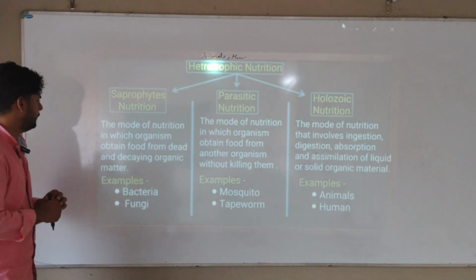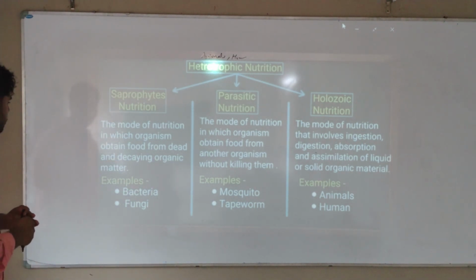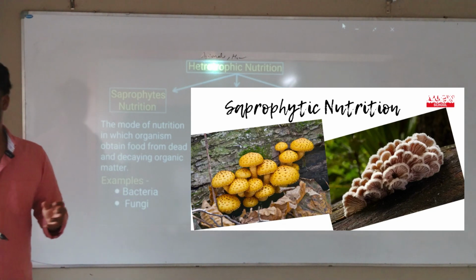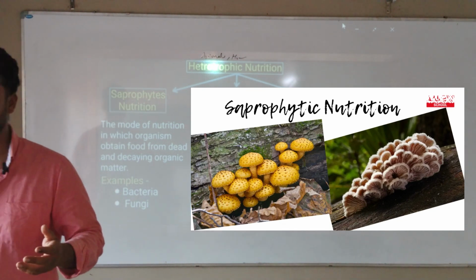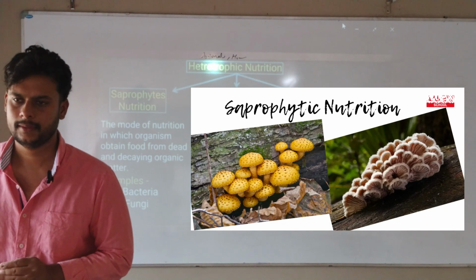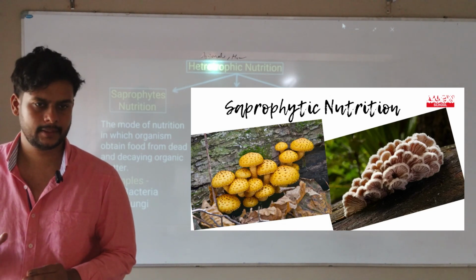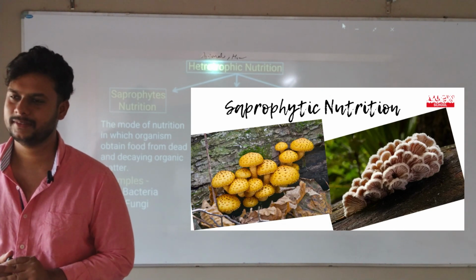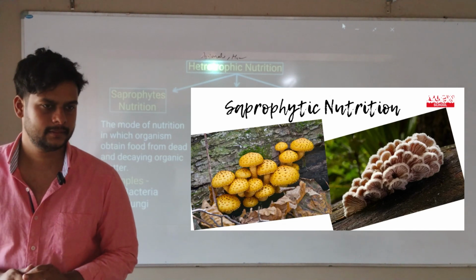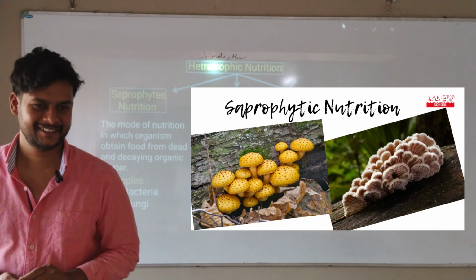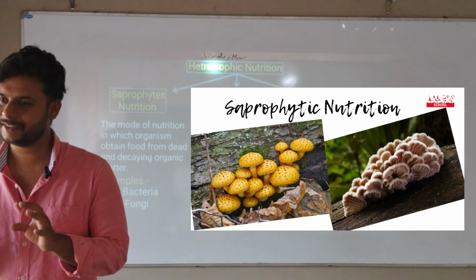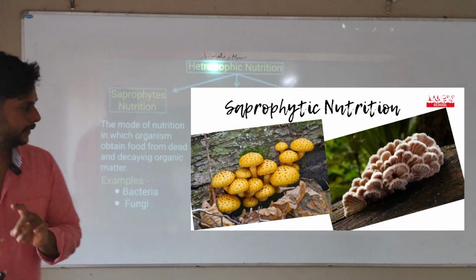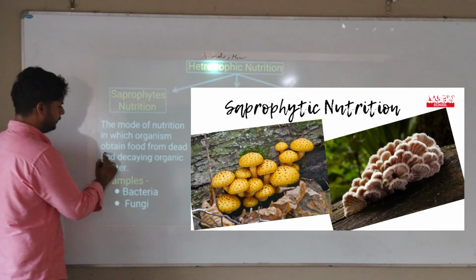Saprophyte, read: the mode of nutrition in which organisms obtain food from dead and decaying organic matter. Now, in heterotrophic nutrition, we choose food from living things. Whether we eat chicken or mutton, it is alive and we kill it and eat. But does anybody eat dead things? Do humans eat dead things? We only eat what is alive, in good condition. Then only we eat that.